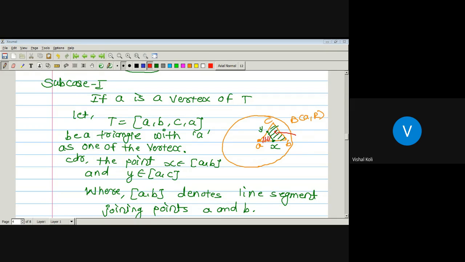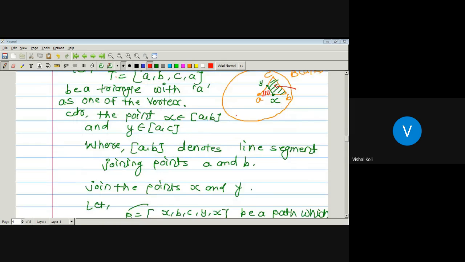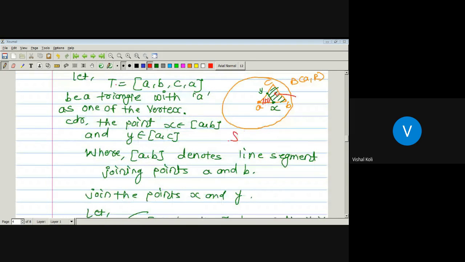Now if we prove that for this region also the integral value is 0, then for the whole set T the integral value is 0. We have to prove this will be 0.